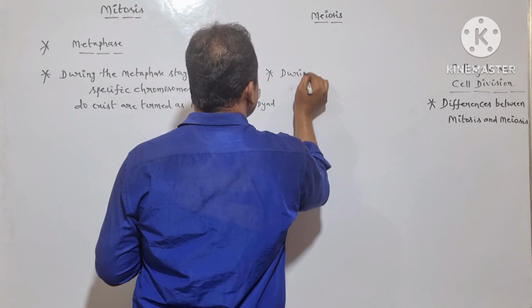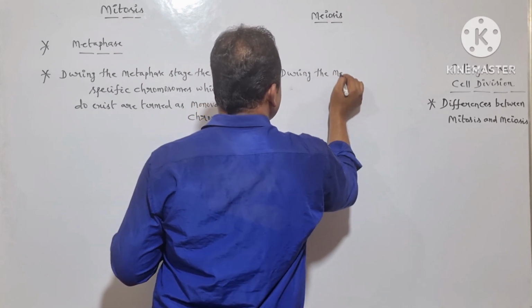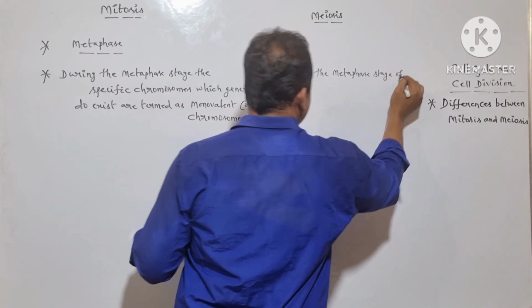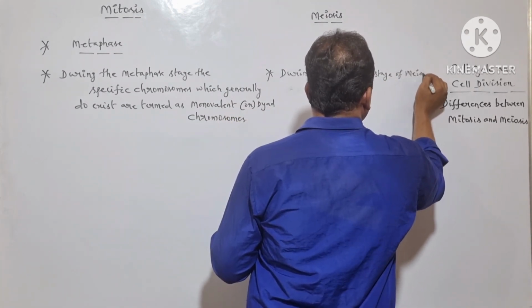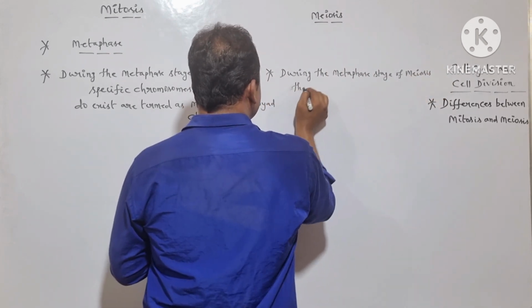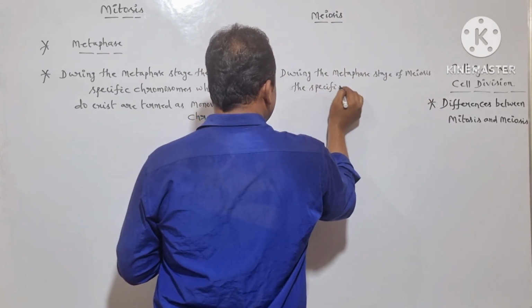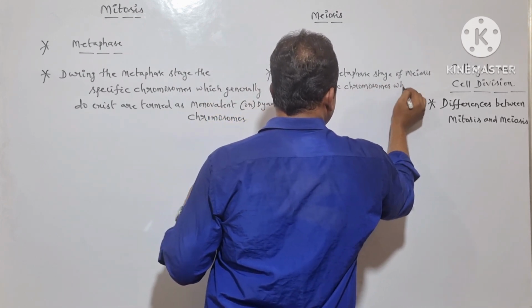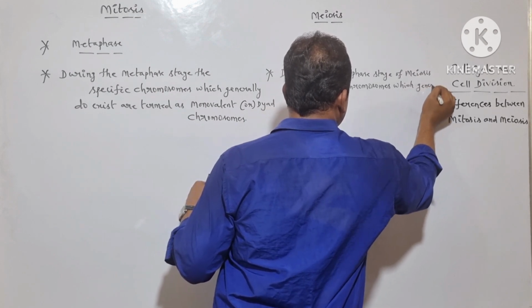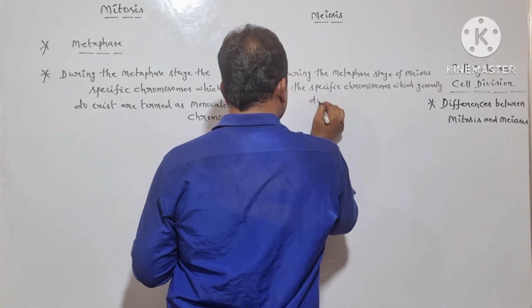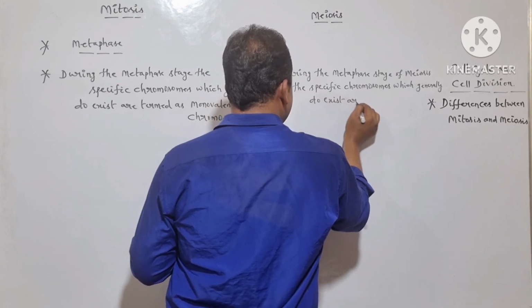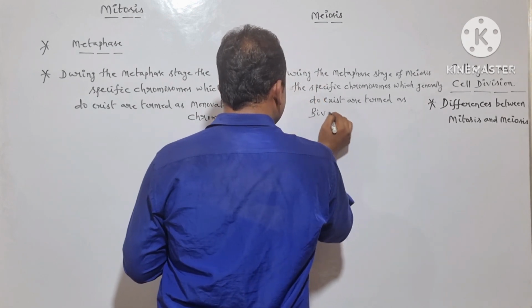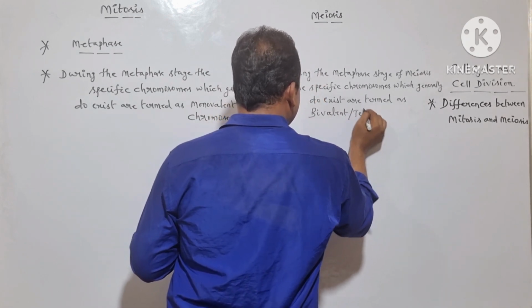During the metaphase stage of meiosis, the specific chromosomes which generally do exist are termed as bivalent or tetrad chromosomes.